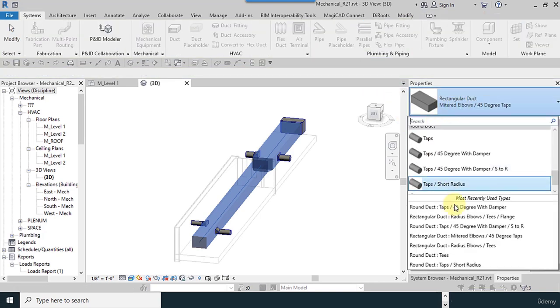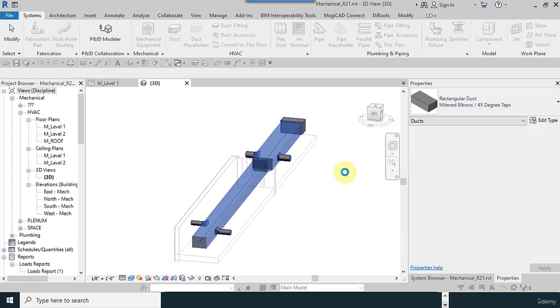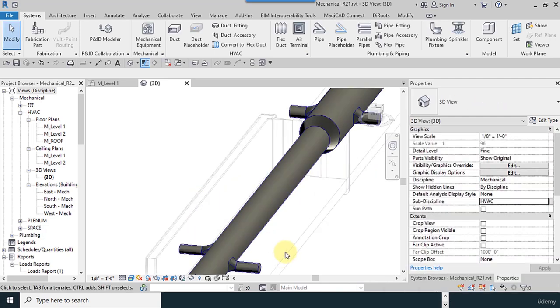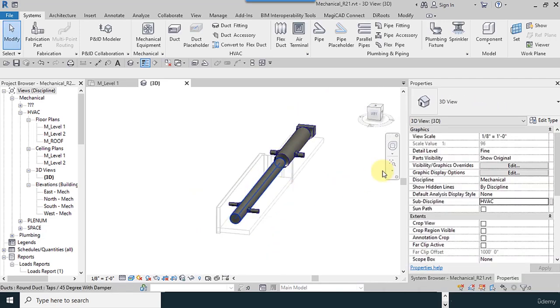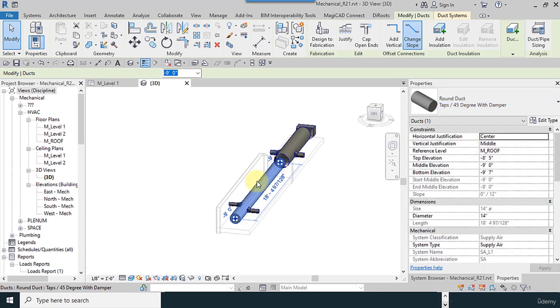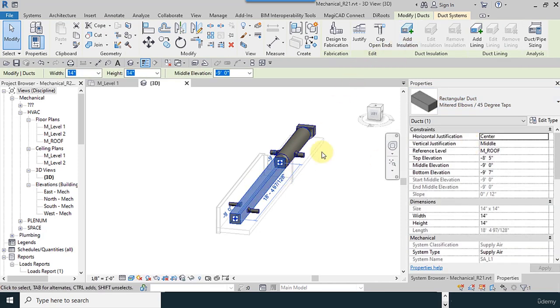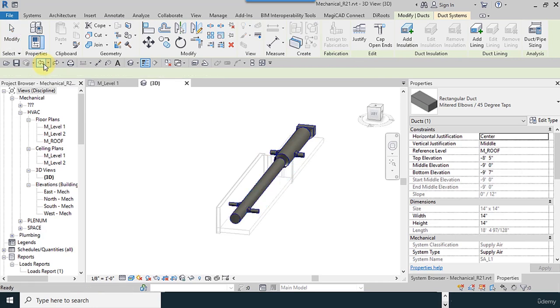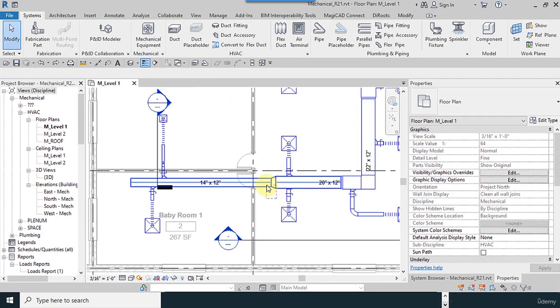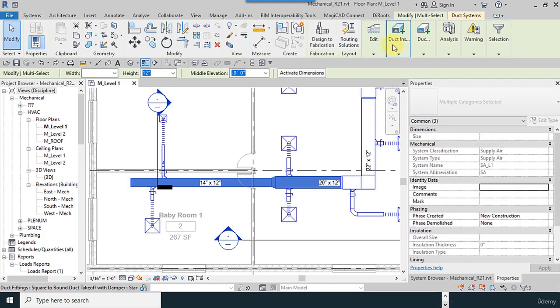But when you select one type, this is enabled. I use the round shape, but when you select one, you can change the type. If it is more than one, you must use this tool. This is very useful and important.